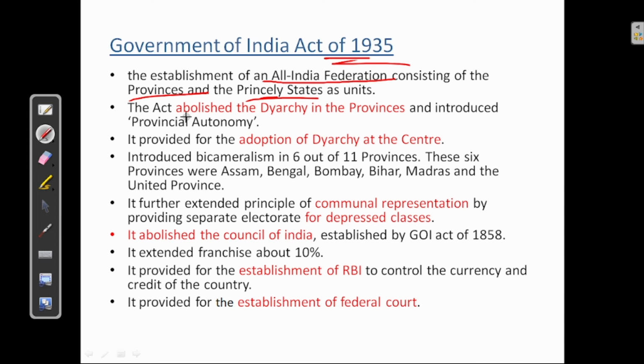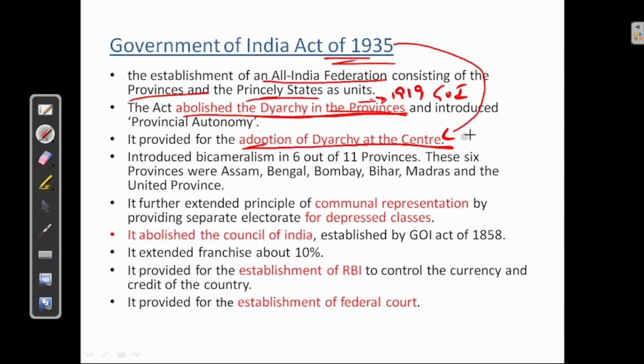Next, it abolished the diarchy at province. Earlier, we have seen the diarchy at province in the 1919 Government of India Act. This was abolished and it adopted the diarchy at center. Okay. Government of India Act of 1935 adopted the diarchy at center.